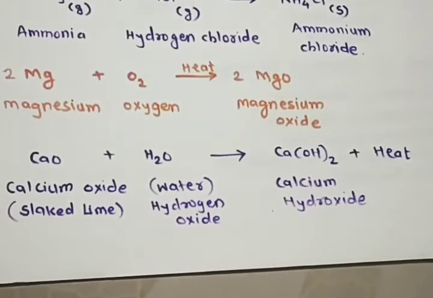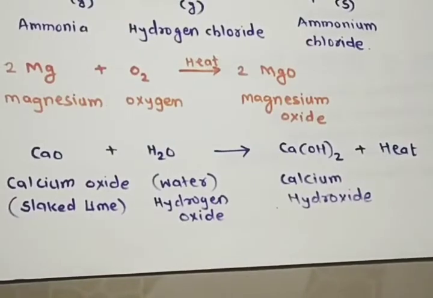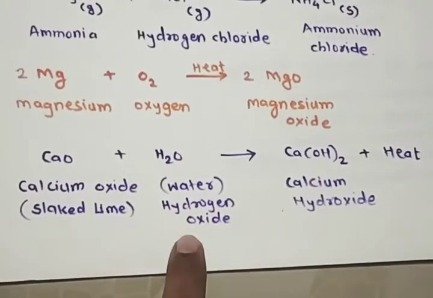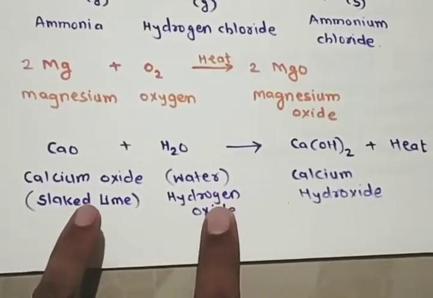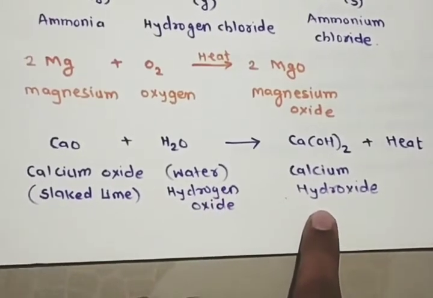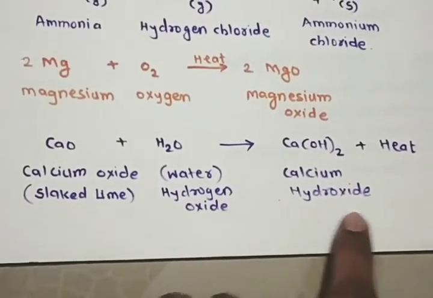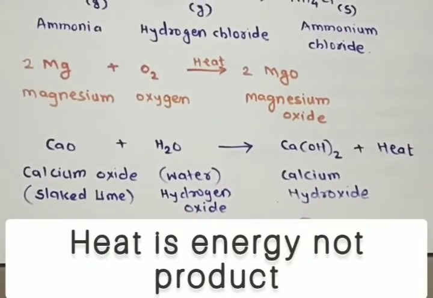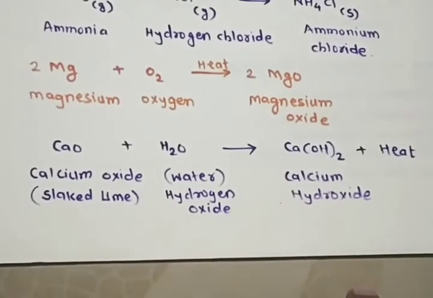The third example: calcium oxide, which is commonly called quicklime, when it reacts with water, hydrogen oxide, once again two reactants form one product, calcium hydroxide, formula Ca(OH)2, and a little amount of heat is liberated here. It is not countable as a product. Only one product is formed. So this is the third example of addition or combination reaction.